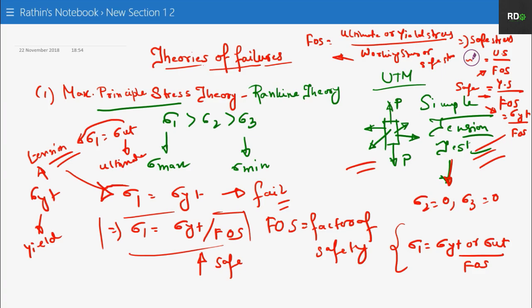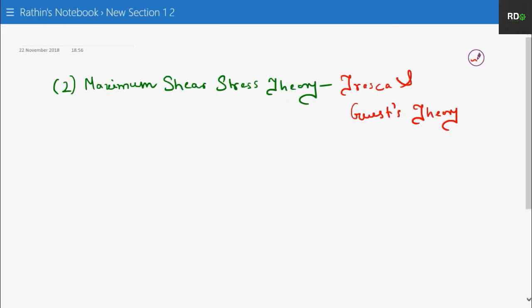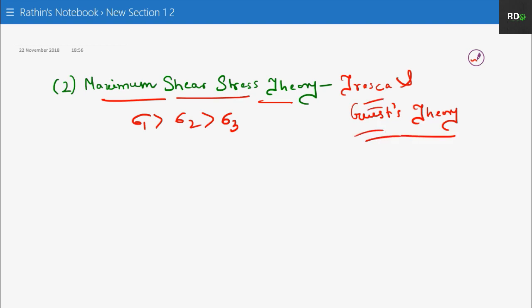Coming to the second, again we have to take the same condition as in all the theories of failure. The second is the maximum shear stress theory, also called Tresca and Guest theory.